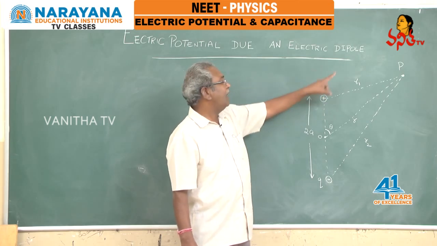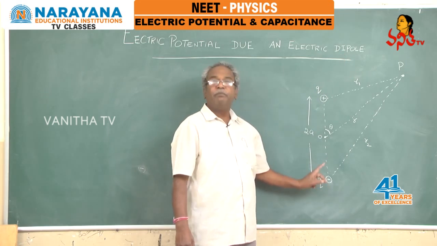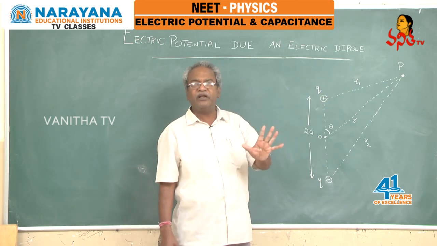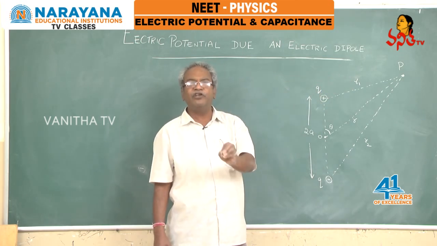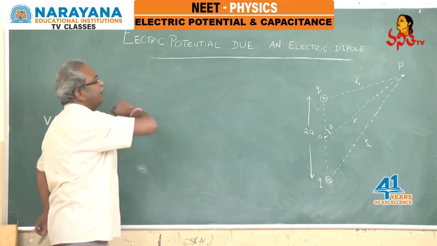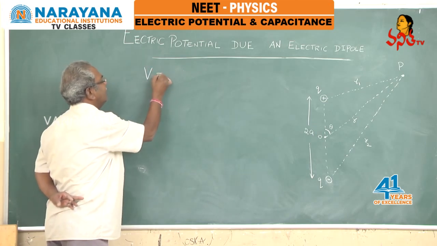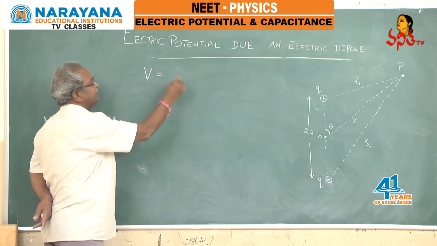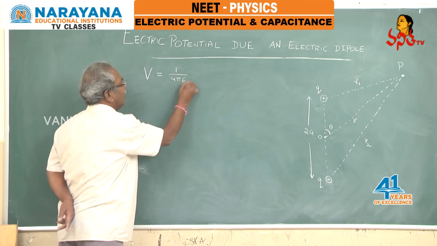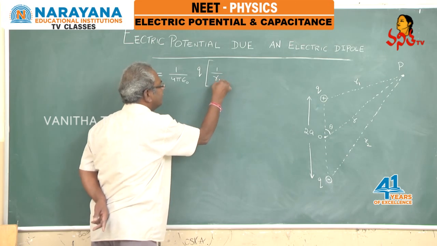Now, it is a positive charge, so because of this one, the potential there is a positive value. It is a negative charge, so because of this one, the potential there is a negative value. So, the net potential is the algebraic sum of the individual potentials. Therefore, at that point P, what can we write? We can write net potential equal to the potential because of this positive charge, that is 1 by 4 pi epsilon naught q by R1.